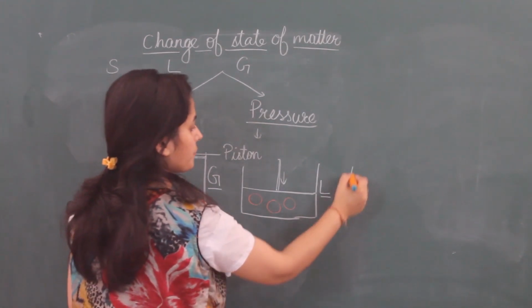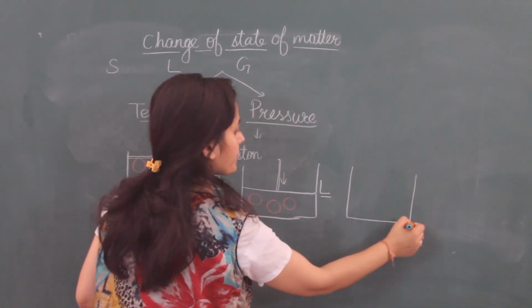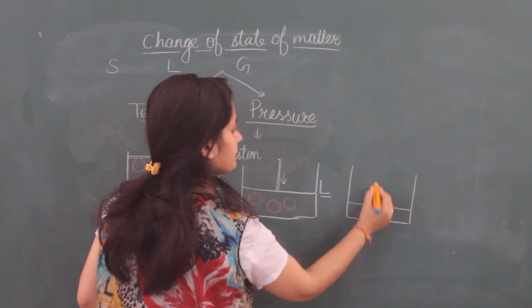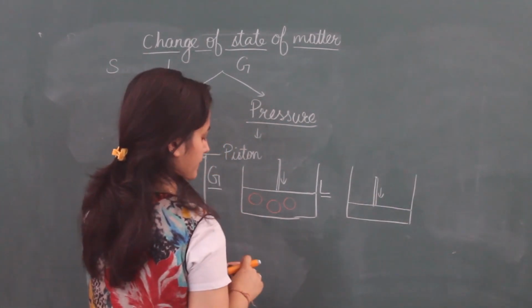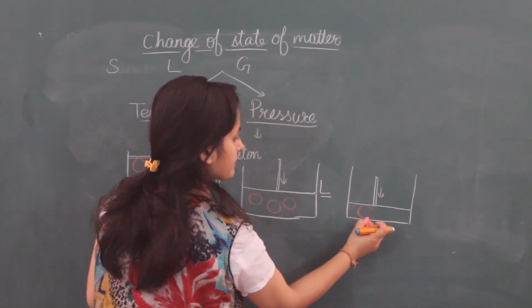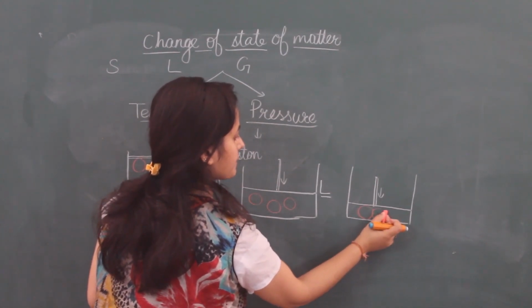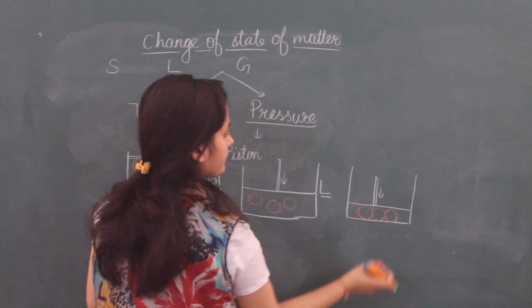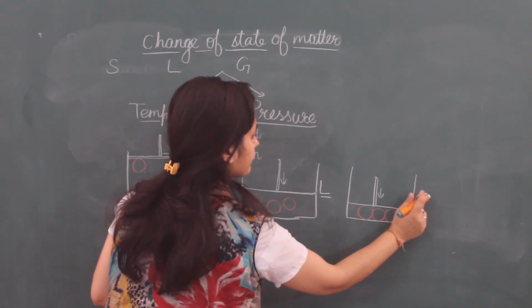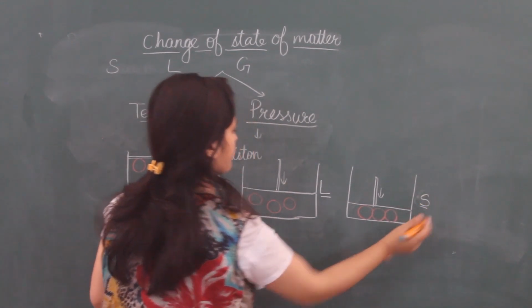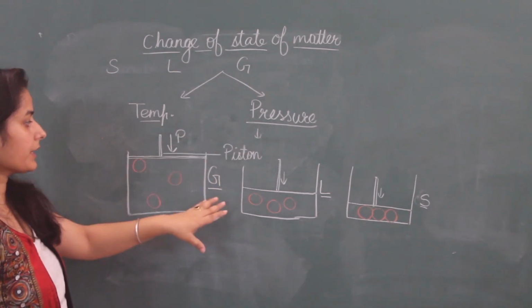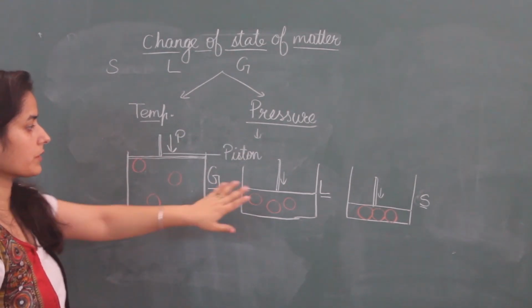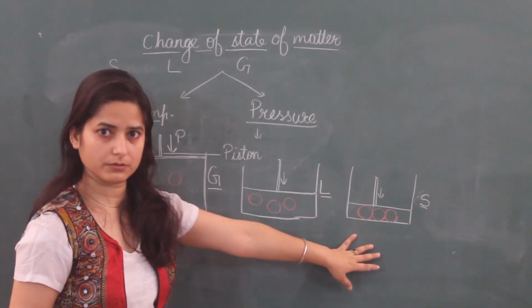And when we increase more pressure, then these particles come very close and it is solid state. So by increasing pressure, we can convert gas into liquid and liquid into solid.